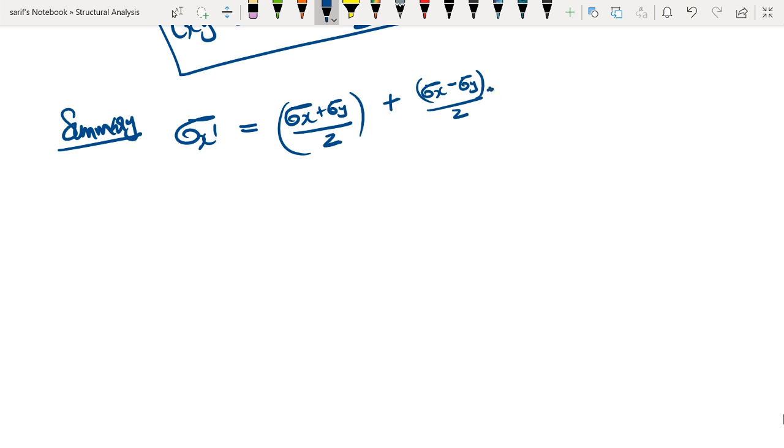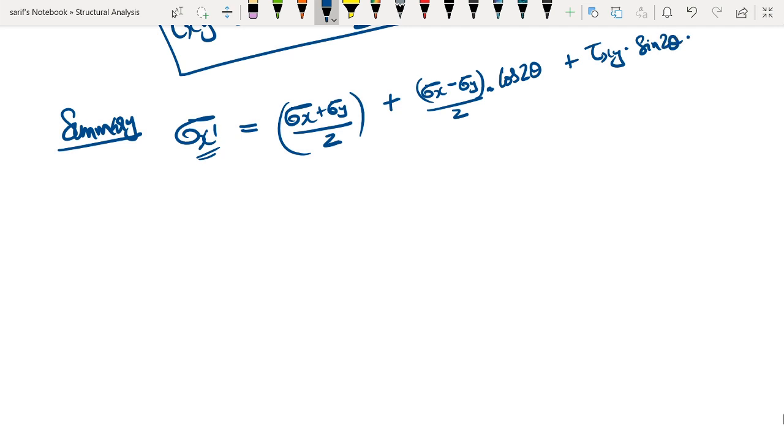Now the next term is we have cosine and sine. In case of sigma x dash, it is going to follow the alphabetic order. That is, cos 2 theta is going to come first. Then we have tau xy into sine 2 theta.